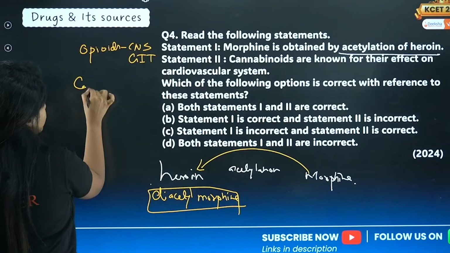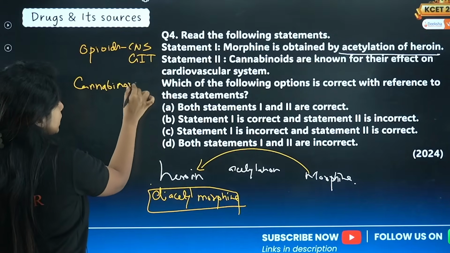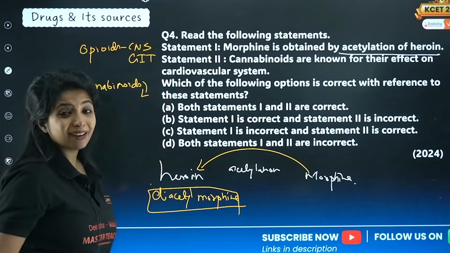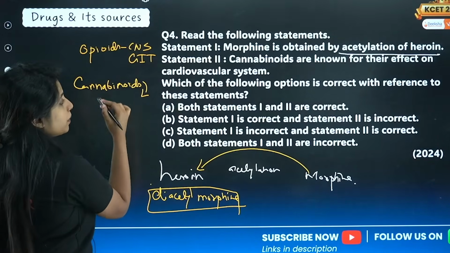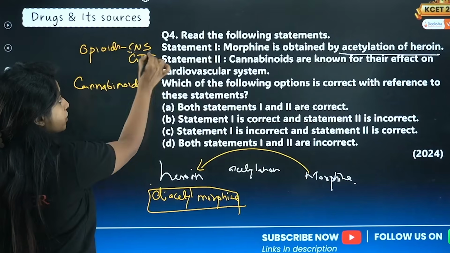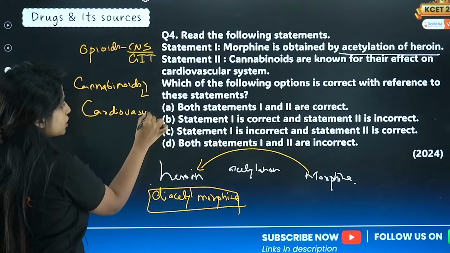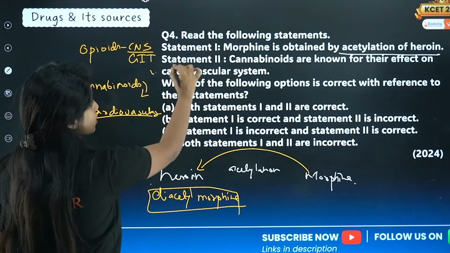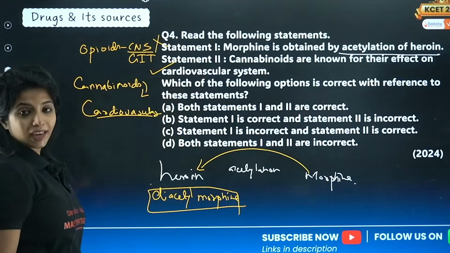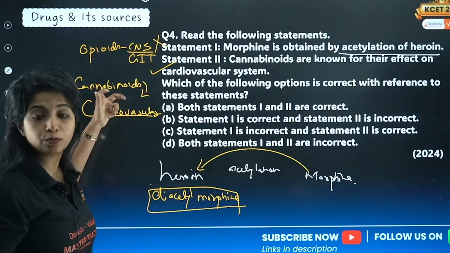Now cannabinoids is the next option. You get cannabinoids from Cannabis sativa. Examples are marijuana, ganja, hashish, charas, bhang. That is not going to affect your central nervous system but your cardiovascular system. So that is what is given over here: cannabinoids are known for their effect on cardiovascular system. Yes, this is correct. And this is a drug which is mostly abused by sports people.